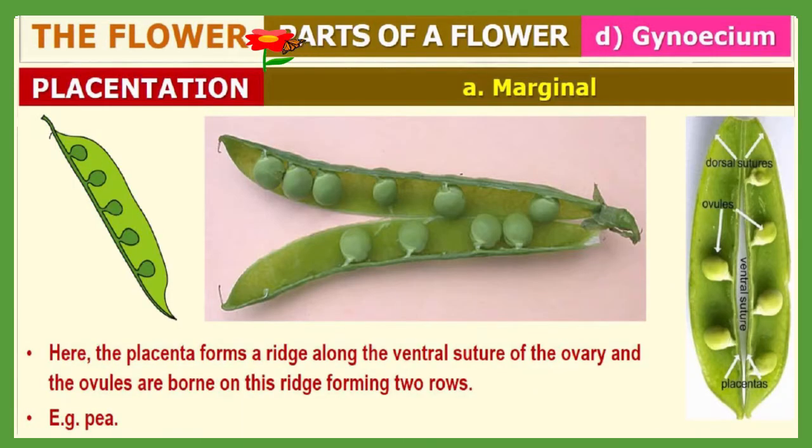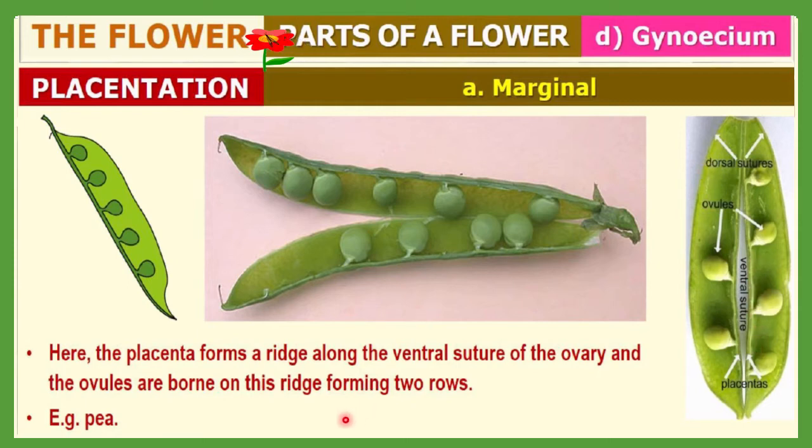Let me discuss the first type of placentation, which is the marginal type. Here the placenta forms a ridge along the ventral suture of the ovary, and the ovules are borne on the ridge, forming two rows. Here you can see two rows will be formed on the ridge. This is the ventral suture, on which two ridges are there, and you can see two rows of seeds.